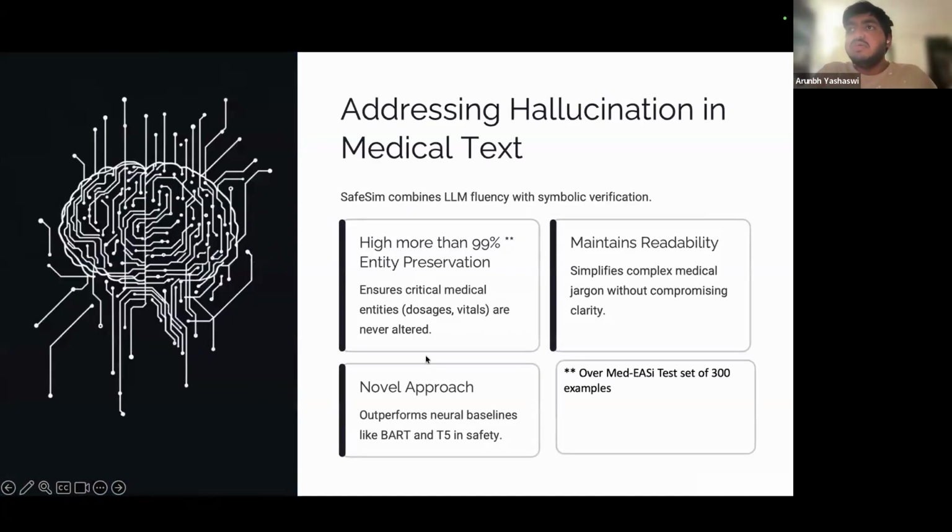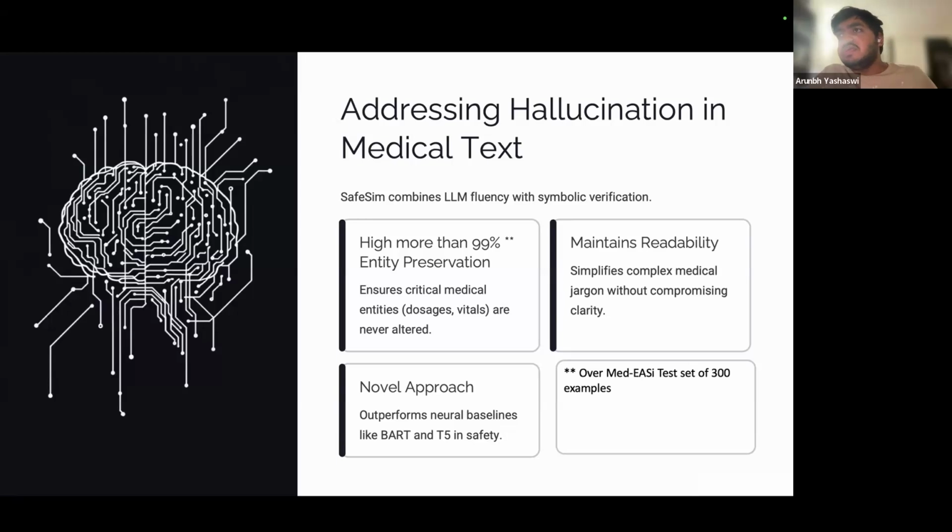Now, the motivation for this work was straightforward. While patients today have legal access to electronic health records, access does not equal understanding. Clinical notes are written by doctors for the doctors. They are dense, filled with abbreviations like QD or PIT, and use complex syntax.